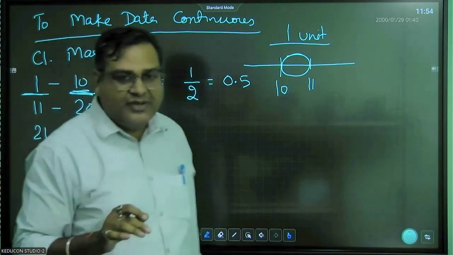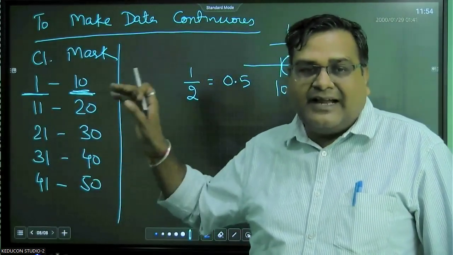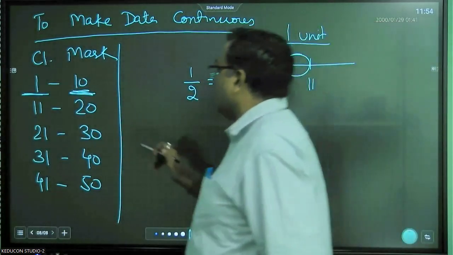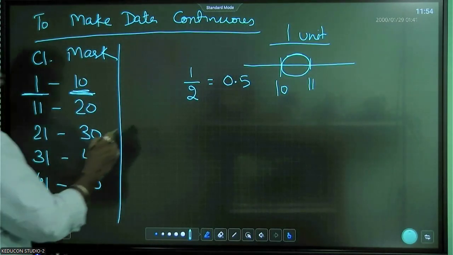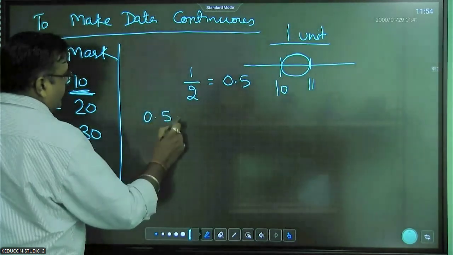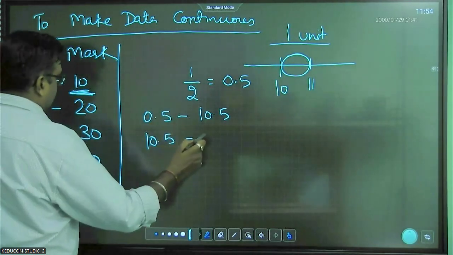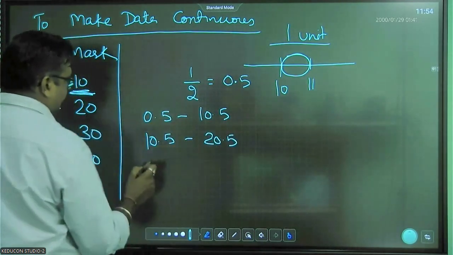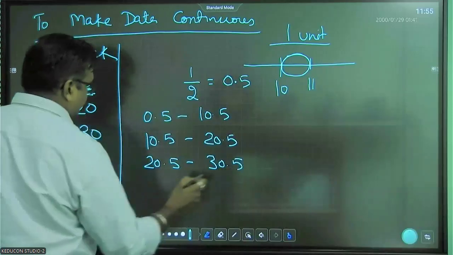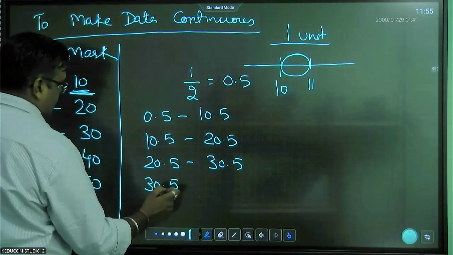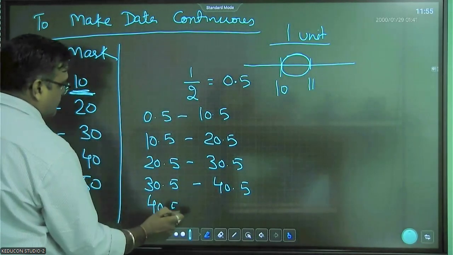What you have to do is subtract 0.5 from the lower limit and add 0.5 to the upper limit. This means when you subtract 0.5 from 1, it becomes 0.5. And when you add 0.5 to 10, it becomes 10.5. So 10.5 to 20.5, 20.5 to 30.5, 30.5 to 40.5, 40.5 to 50.5.